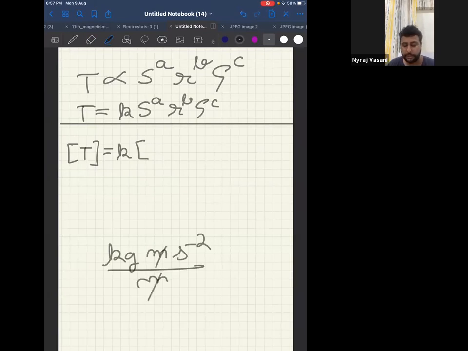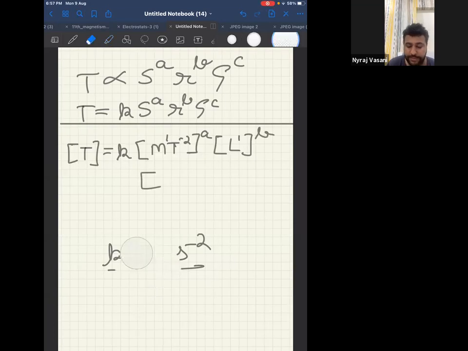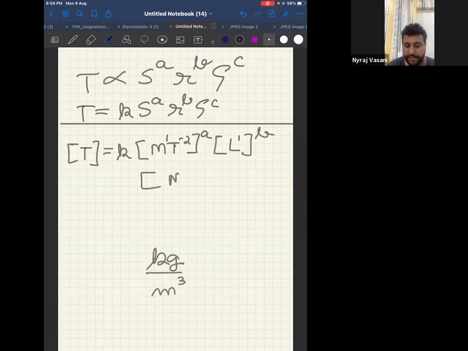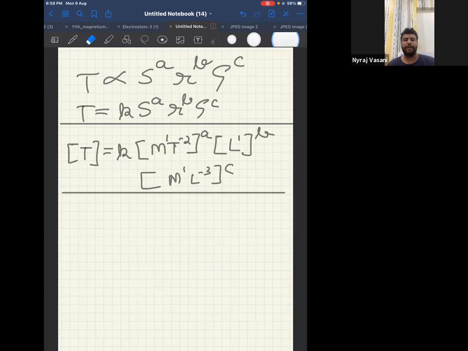Therefore surface tension will be nothing but kg second power minus 2. Kg is mass, M, second power minus 2, power A, correct? Now, radius means only length, therefore L power B, and density is mass upon volume. Mass is kg, volume is meter cube. Therefore, M L power minus 3, power C. This is the first step. Tell me, all of you are getting this step at least.